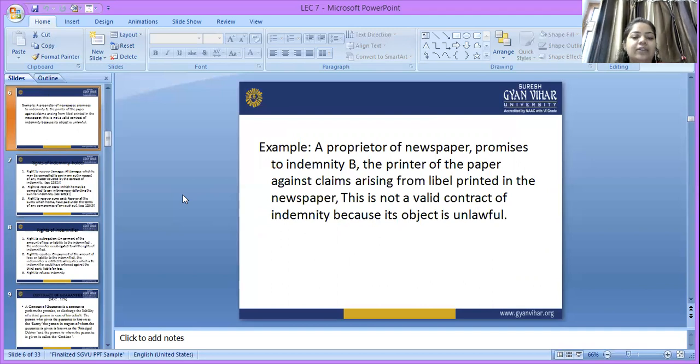This is not a valid contract, because the object is unlawful. The proprietor promises to protect the printer against the loss occurring due to the libelous printing, so this is not a valid contract of indemnity.